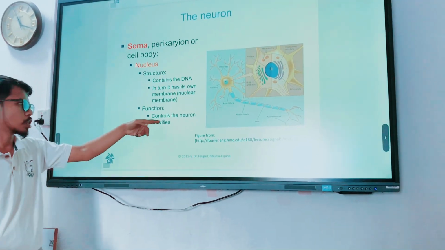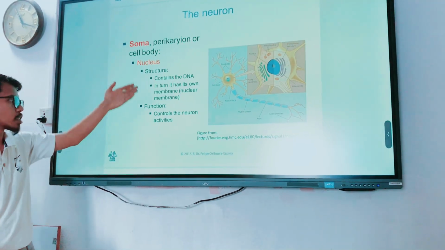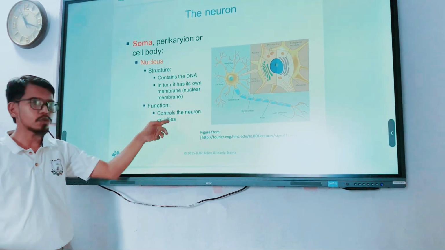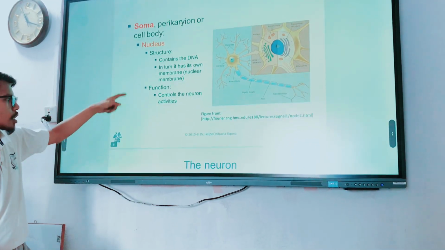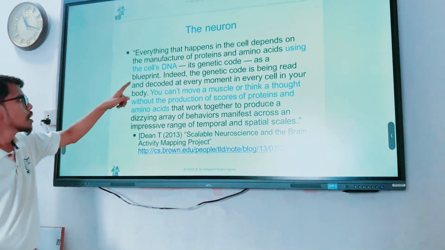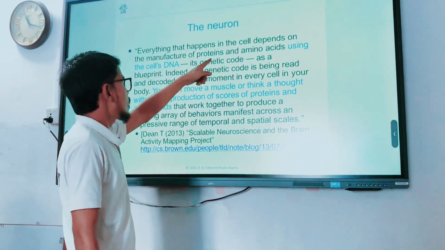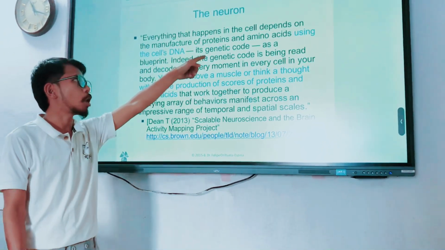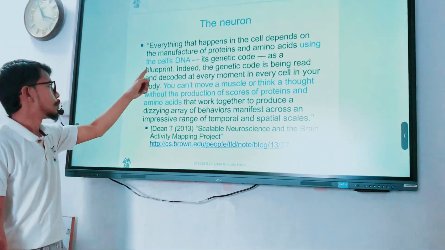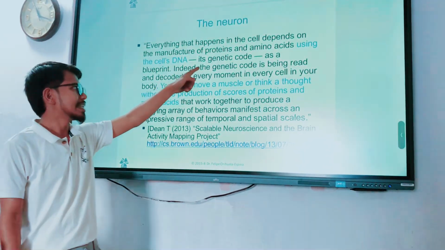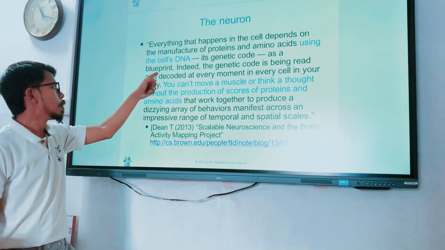Functions: it controls the neuron activities. What is the main function of the cell body? It controls the neuron activities. Everything that happens in the cell depends on the manufacture of proteins and amino acids using the cell's DNA, its genetic code, as a blueprint.